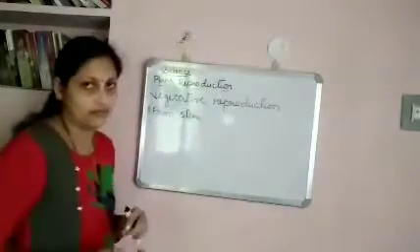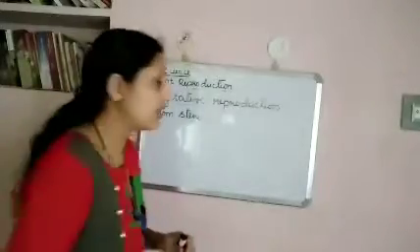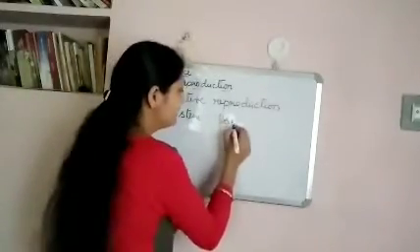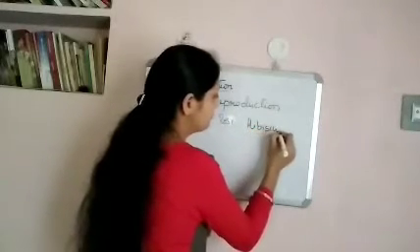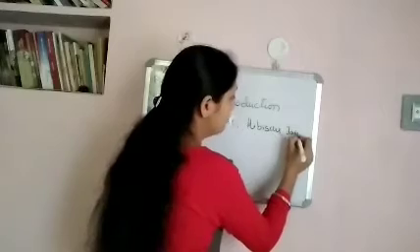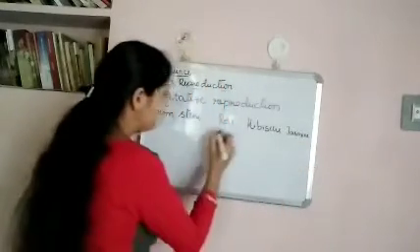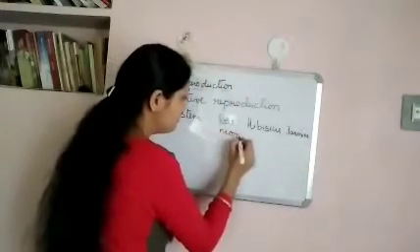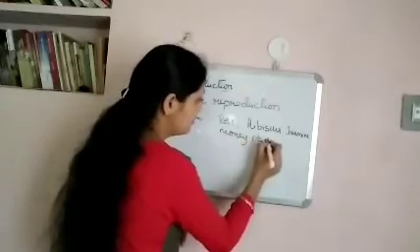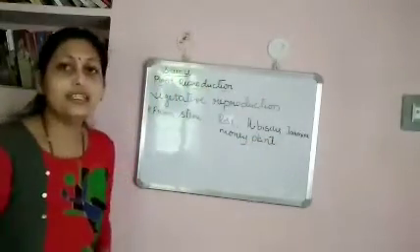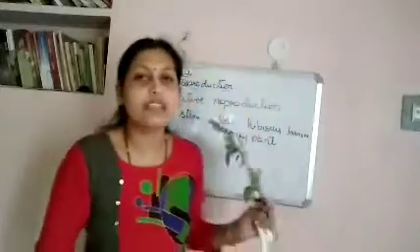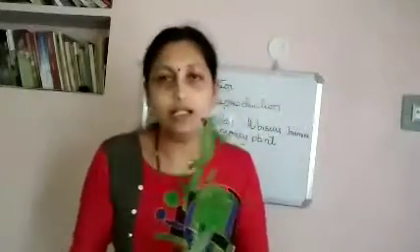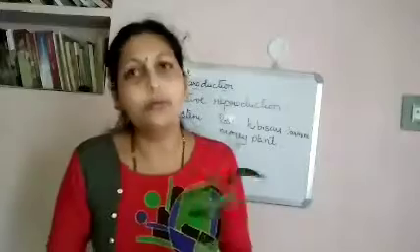As I said earlier, plants like rose, hibiscus, jasmine, money plant, etc. How do you obtain a new plant from these? If you cut a stem portion of these plants and put it in soil, it grows into a new plant, isn't it?